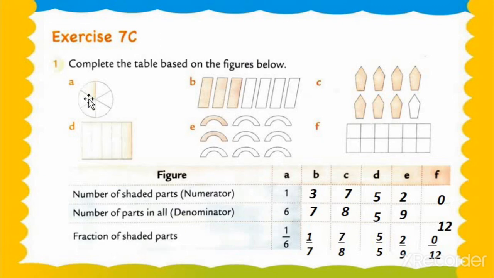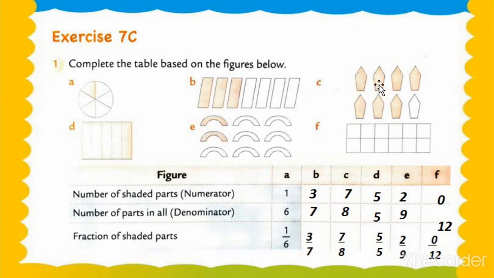Let's check example number 1. 1 is the circle, and how many parts does the circle have? 6 parts. So that's why we write 6 in the denominator, and the shaded part is only 1. So we write 1 upon 6 as the whole fraction. Now B: 1, 2, 3, 4, 5, 6, 7. There are a total of 7 parts, so the denominator is 7. And how many parts are shaded by yellow color? 1, 2 and 3. There are 3 parts. So how do we write the fraction? 3 upon 7.